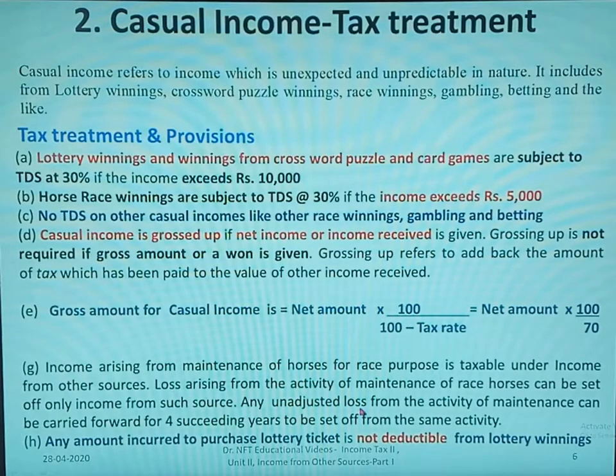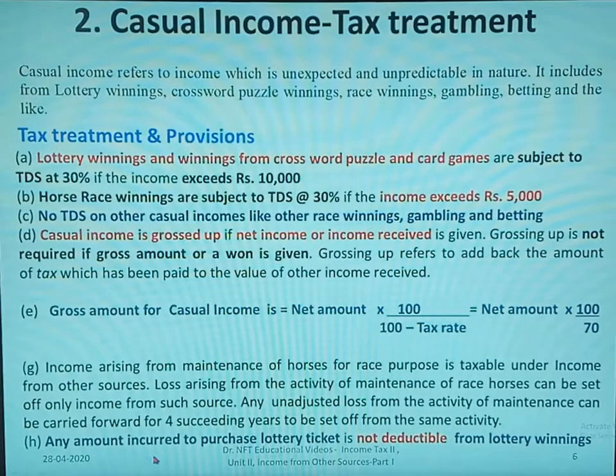Any unadjusted losses from the activity of maintenance can be carried forward. If you have a loss more than the income, that loss can be carried forward for the 4 succeeding years to be set off against the same activity. If there is any income in the 4 succeeding years, you can set off the loss which arose in the previous years. This is only in case of horse race.